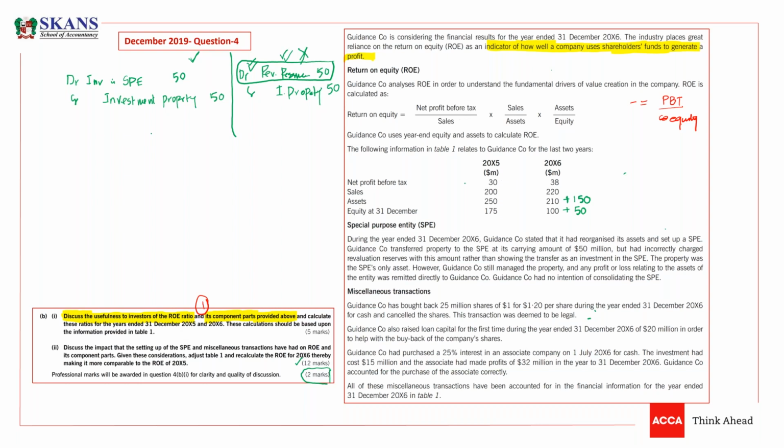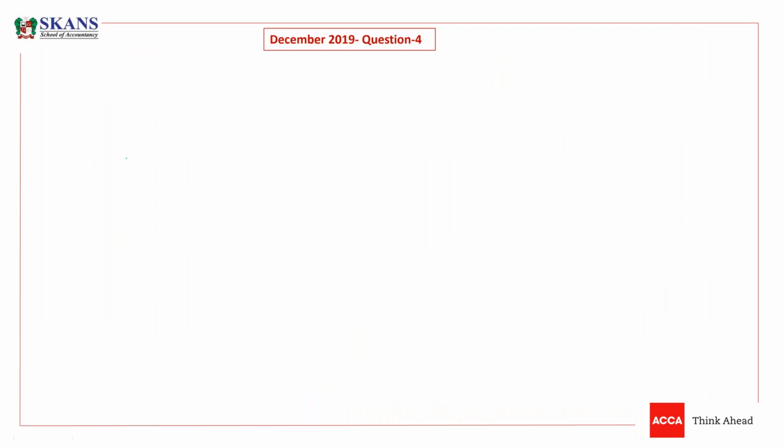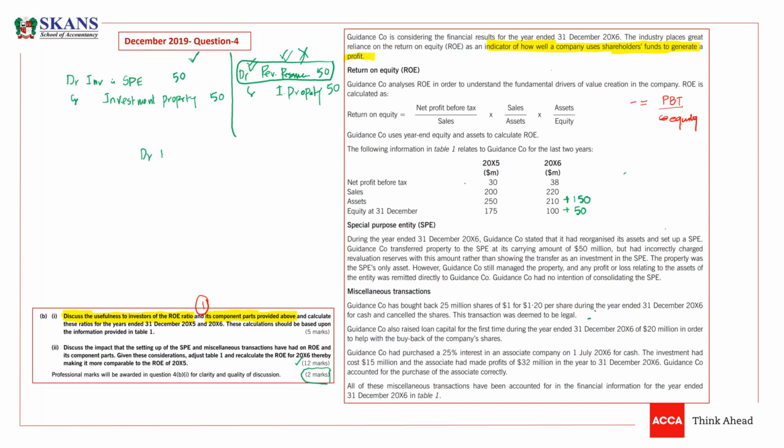So the correct entry was the rectifying entry, I should write it as well. We should debit investment in SPE and we should credit revaluation surplus, revaluation reserve. So this is the journal entry, guys. Our one asset is increasing and our equity is also increasing.